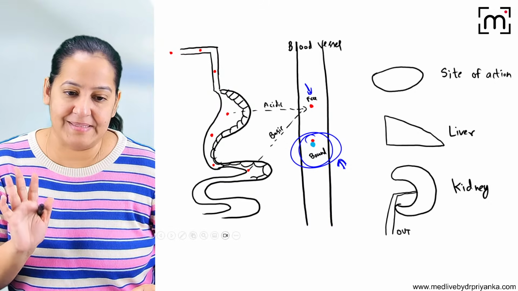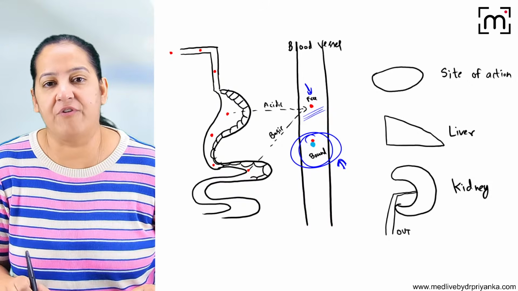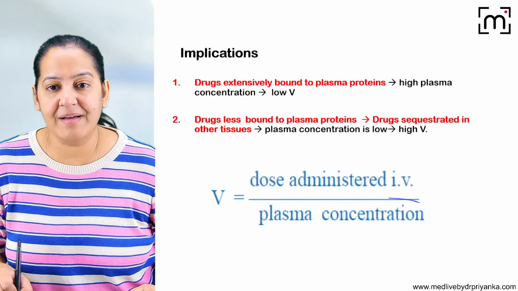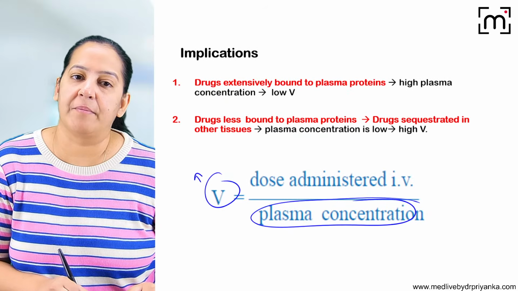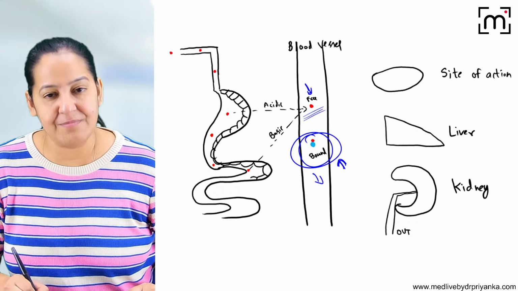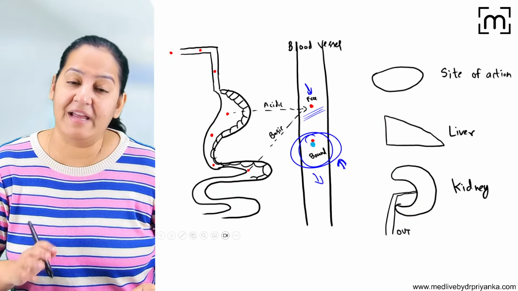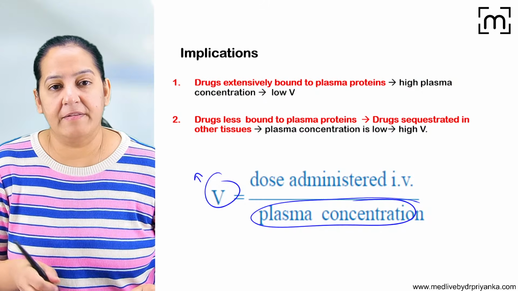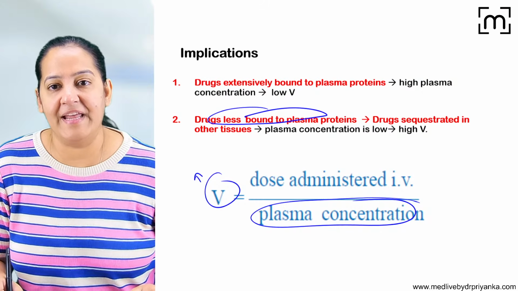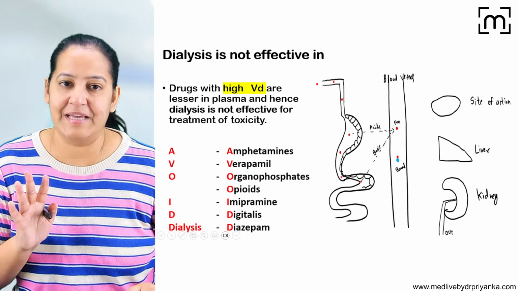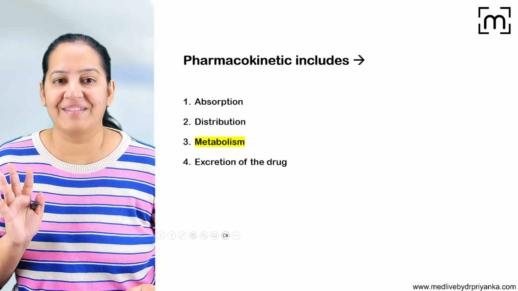Free form is the plasma concentration. I'm considering plasma concentration as the free form. So free form is less, so plasma concentration is less, so volume of distribution will be more. The drugs which have less plasma protein binding will have high volume of distribution. So that is the implication. Okay, so we are done with this.